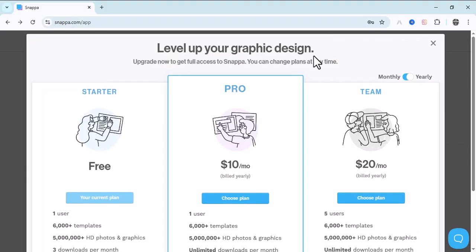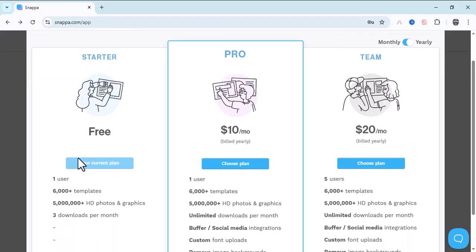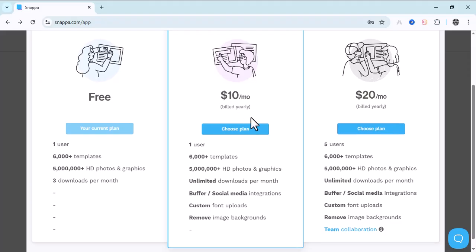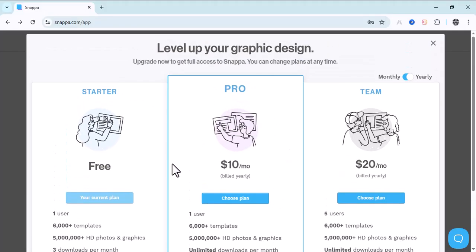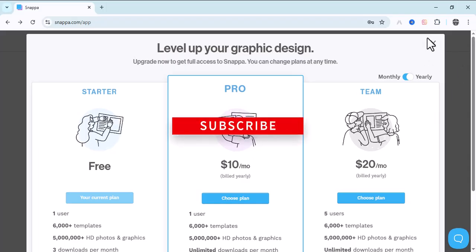Now let's go to Upgrade to check their prices. You can see here is a starter plan. This is a free version, and there is a pro version which costs $10 per month, and here is another one that costs $20 per month, and these are what you will have access to guys. It says one user, 6,000 plus templates, 5 million HD photos, unlimited downloads per month, Buffer, social media integration. So these are for people that want to use your template. If someone uses the pro version, then you will earn from them guys. And if someone uses Team, you earn more because the person uses Team to access your template guys. So that's just how it works guys.